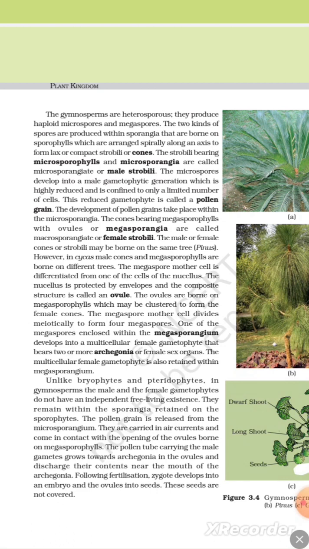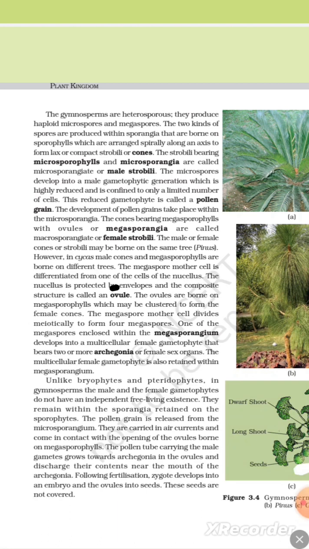The microspores develop into a male gametophytic generation, which is highly reduced and is confined to only a limited number of cells. This reduced gametophyte is called a pollen grain. The development of pollen grains takes place within the microsporangia. The cones bearing megasporophylls with ovules or megasporangia are called megasporangiate or female strobili. The male or female cones or strobili may be borne on the same tree, as in Pinus. However, in Cycas, male cones and megasporophylls are borne on different trees.